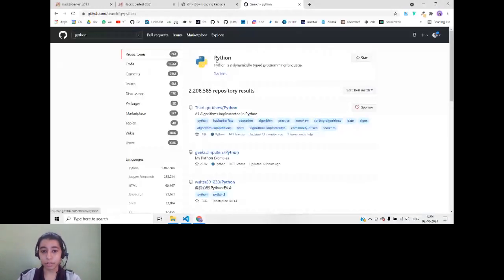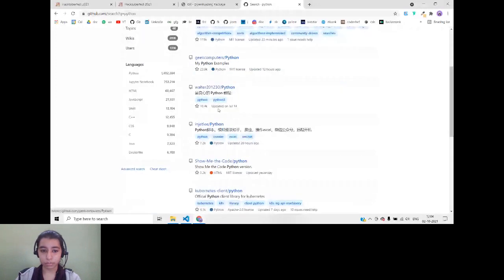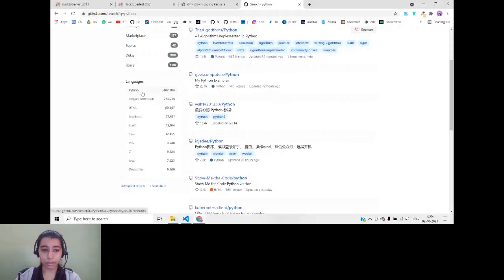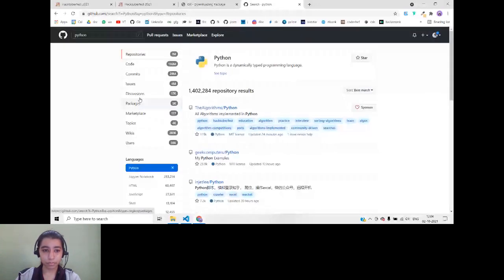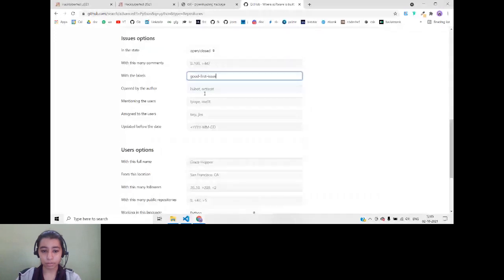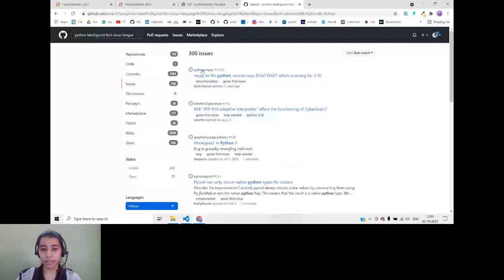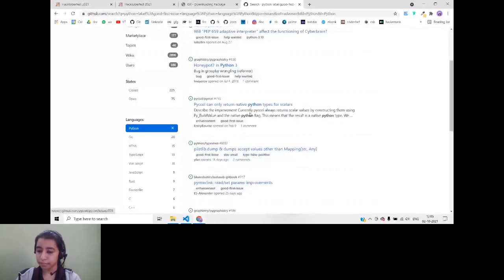If you click Python, you will see all the repository results. There are these many repositories based on Python. So you can search if you want algorithms or any other projects. You can select Python exclusively from here. You can add the advanced search. You can select good first issue over here if you are not so comfortable. If you select good first issue and search, it will show you all the Python repositories which also have the label good first issue, so that you can work on it.